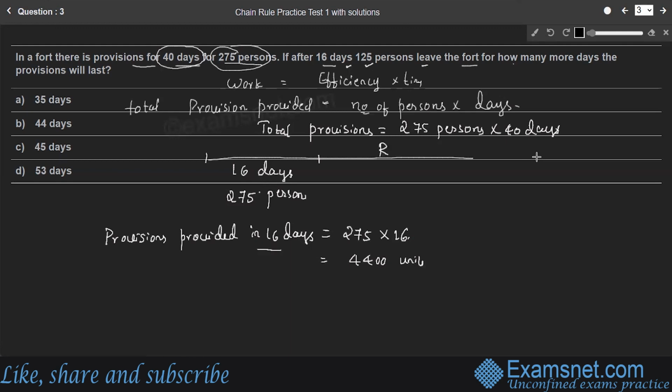So what is the remaining provisions? These remaining provisions are for the remaining persons. So remaining persons are 275 minus how many? 125 persons leave the fort after 16 days. Therefore, 275 minus 125, it is 150. So remaining provisions were provided for 150 persons. So we'll consider remaining provisions.